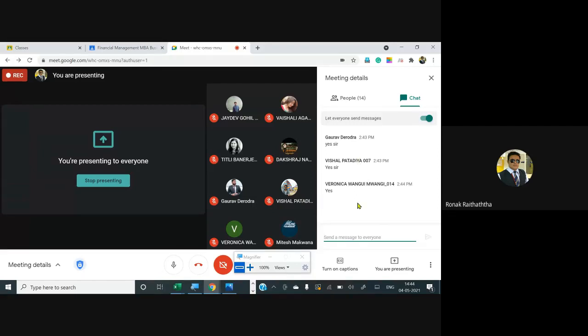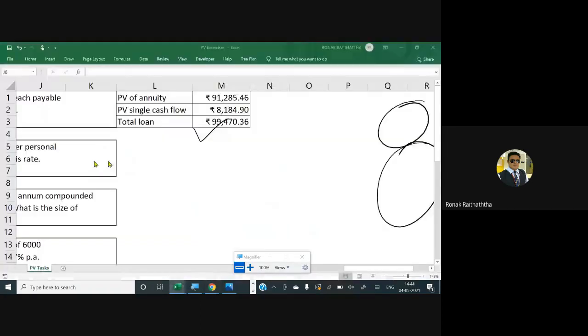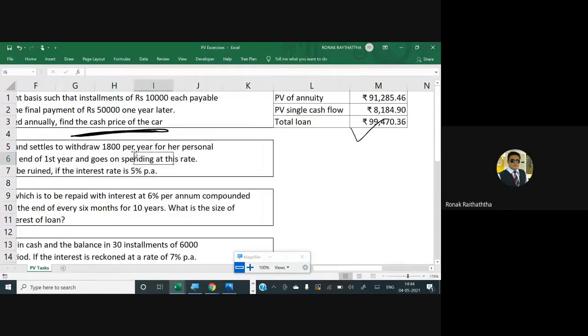Miss Veronica is active as well. Good to see that. Miss Jaydev, Mr. Jaydev too. Sorry. Others, if you are stuck anywhere, let me know. Vishal, Mitesh, Miss Vaishali, Miss Hemali has left. I don't know why. Playing Garba, coming in, going out. हेमाली को कोई बोलो कि अभी तक गरबा की सीजन शुरू नहीं हुई है. She's playing the online Garba.